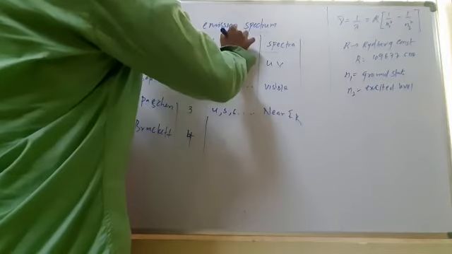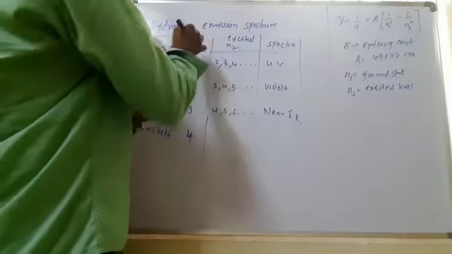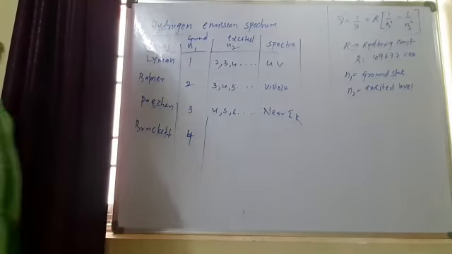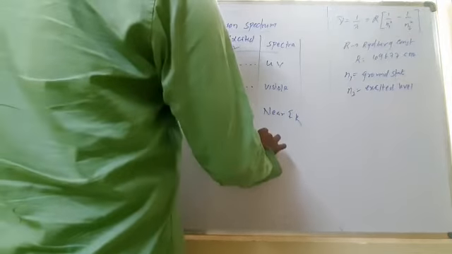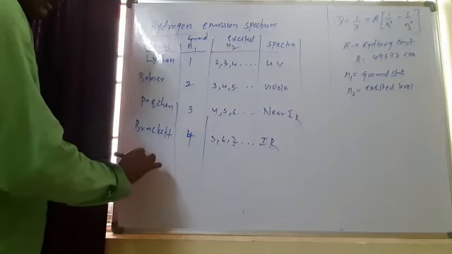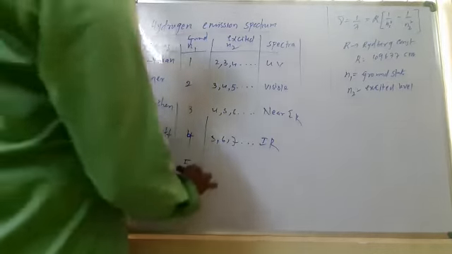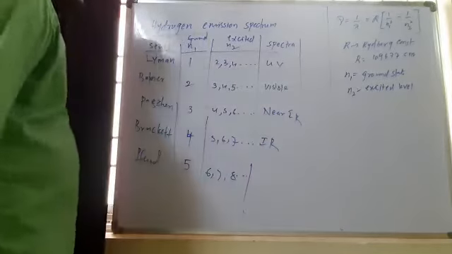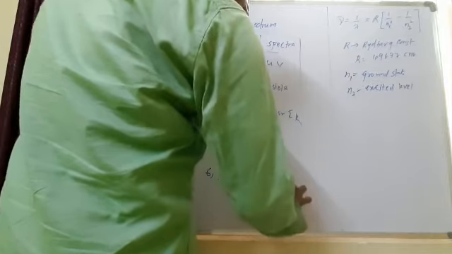This is the excited level, this is the lower level, the ground level. N1 is the ground level for the particular series, and N2 is 5, 6, 7, etc. This is the IR region. And the last, the Pfund series: the ground level for this is 5, and 6, 7, 8, etc. are excited levels. This appears in the IR region.